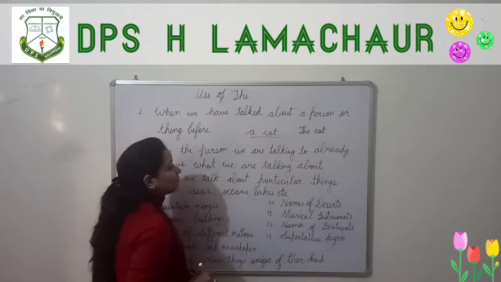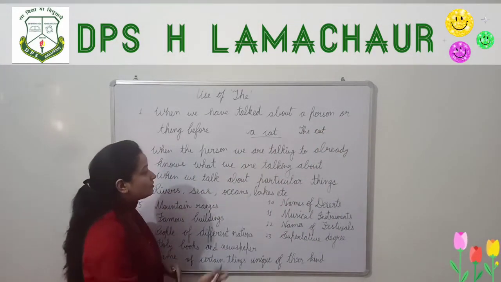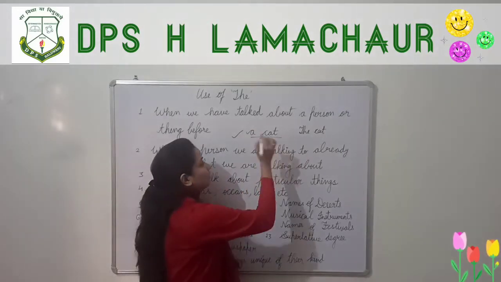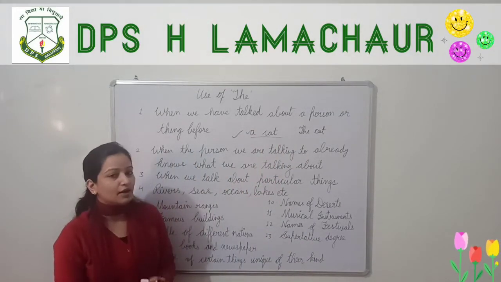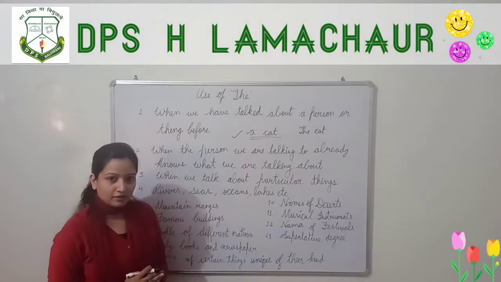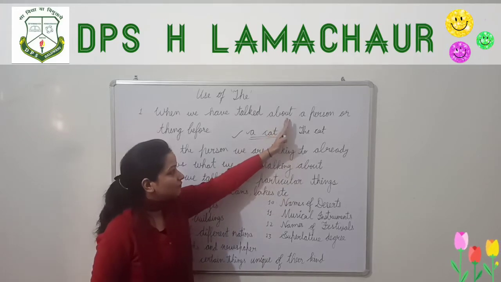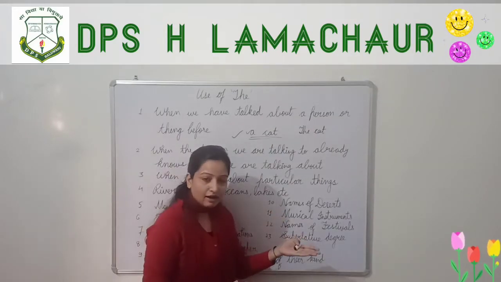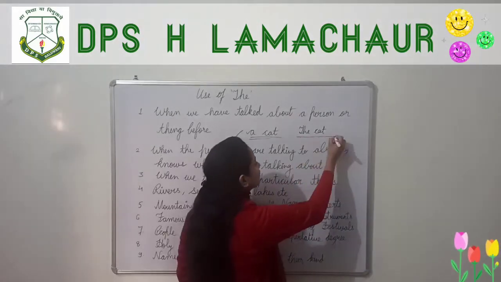Before, you used "a cat" because at that point the listener didn't know that you have a cat. So now the listener knows that you have a cat, whenever you tell about the cat after that, you have to use the cat.